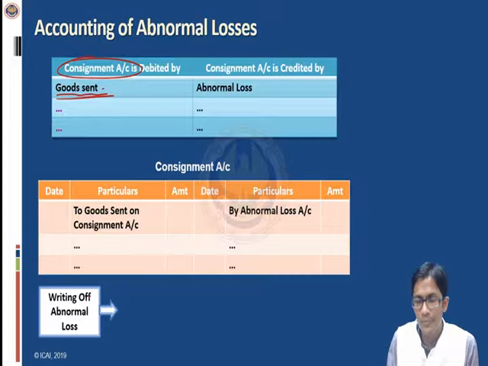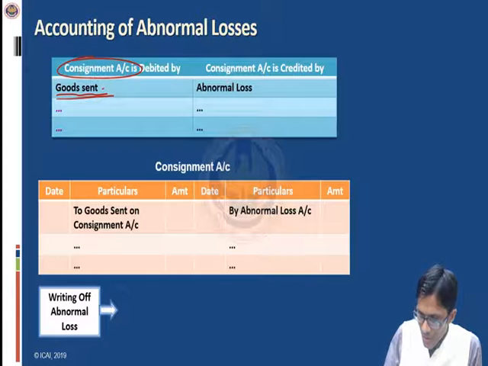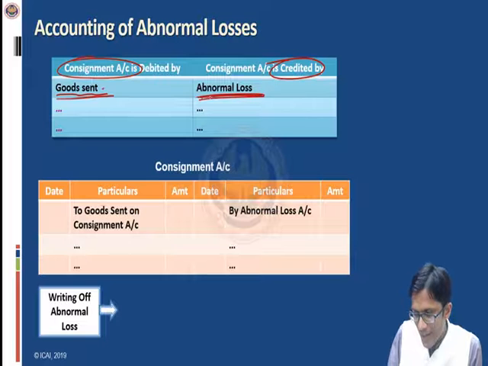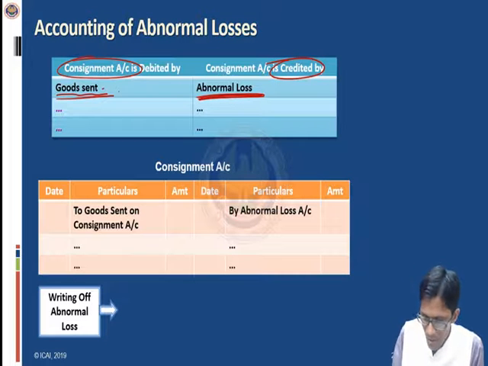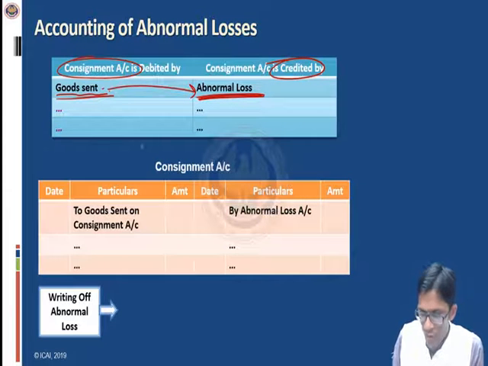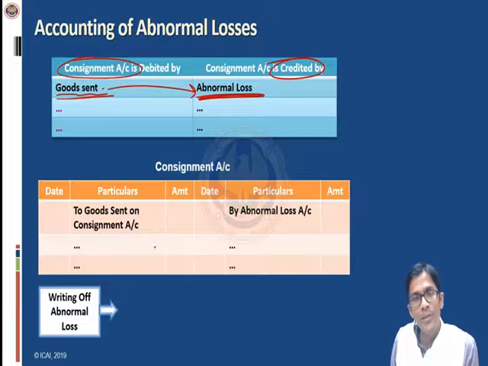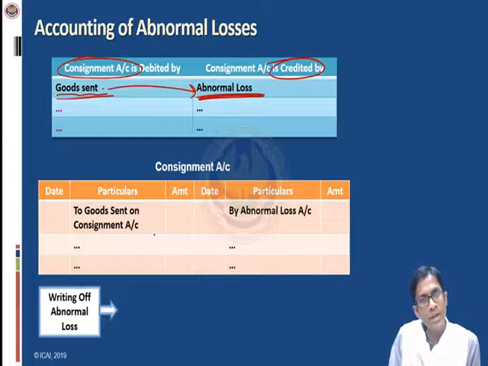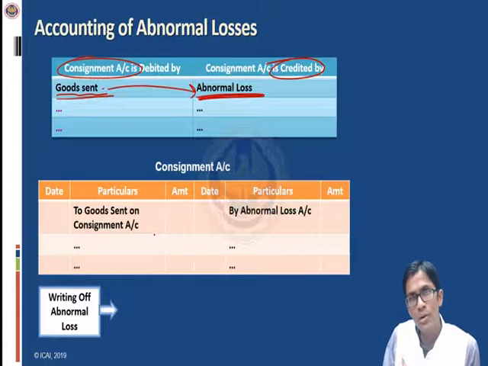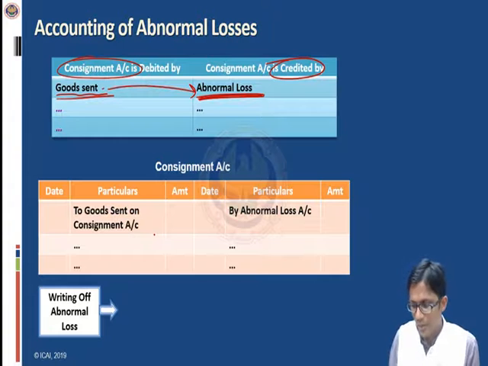How will we deduct it? By passing an entry on the credit side. So you can see that in the consignment account, on the credit side, abnormal loss will be entered. This way, the two will be neutralized, in the sense that the abnormal losses will be automatically deducted from the total goods sent, right? Now for that, what entry will be passed?